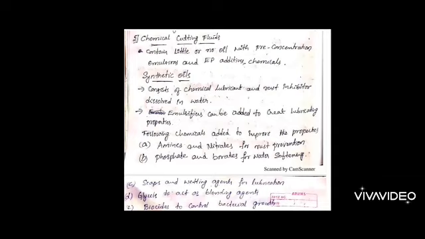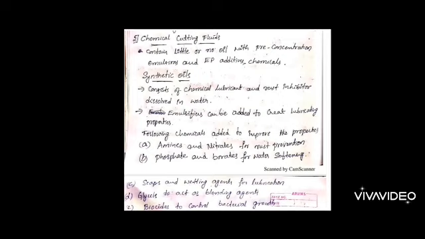Then phosphates and borates for water softening. The chemical cutting fluid is made up of, first, water as a base. In that water we mix other chemicals with the emulsifier and extreme pressure additives. Phosphates and borates are added to soften the water. Amines and nitrates for rust prevention. Soaps and wetting agents for lubrication, in order to bring the lubricating property. So for the base water we are adding these chemicals to bring the lubricating property. Soaps and wetting agents are added for lubricating property.